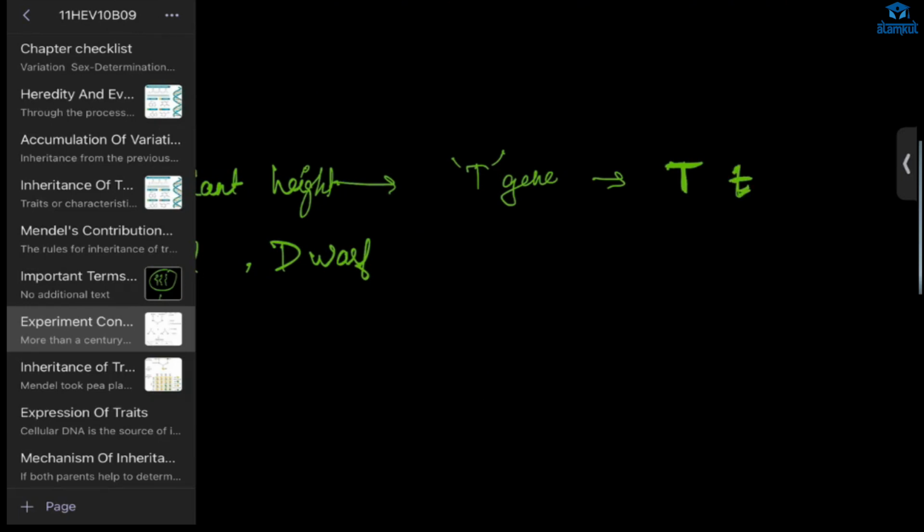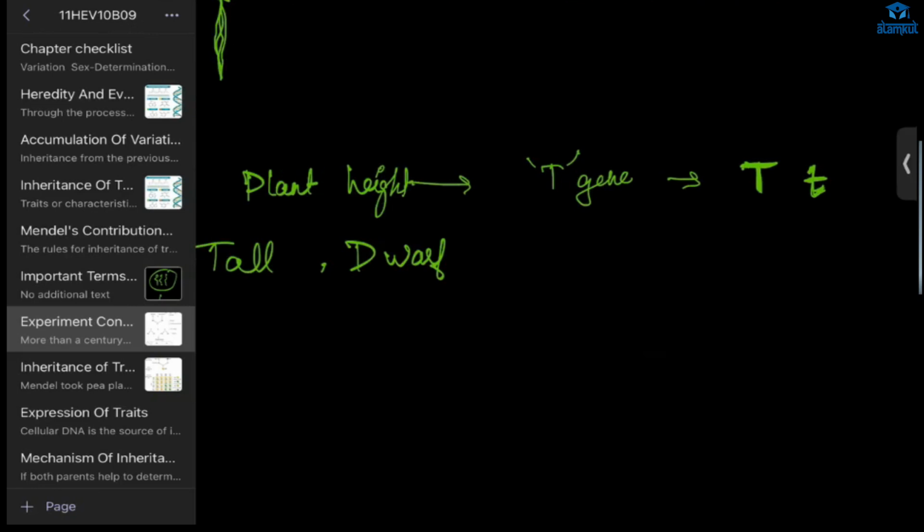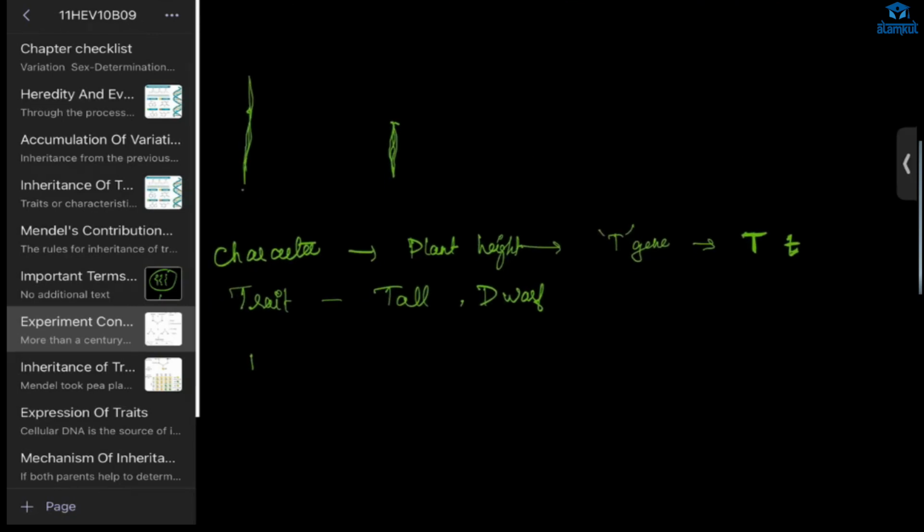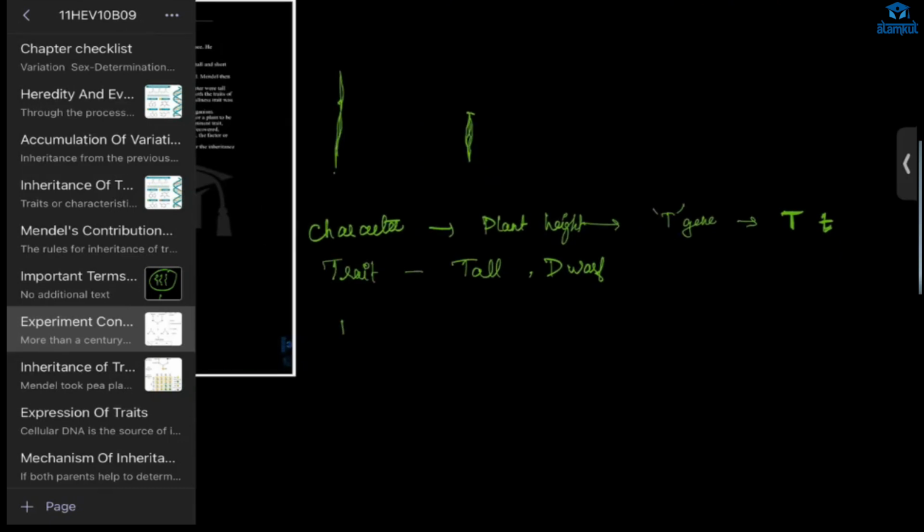So what did he do? He crossed the tall plant. For the pure tall plant, it will be capital T, capital T. Their gametes will carry T, and the zygote will form with T from the mother and from the father.